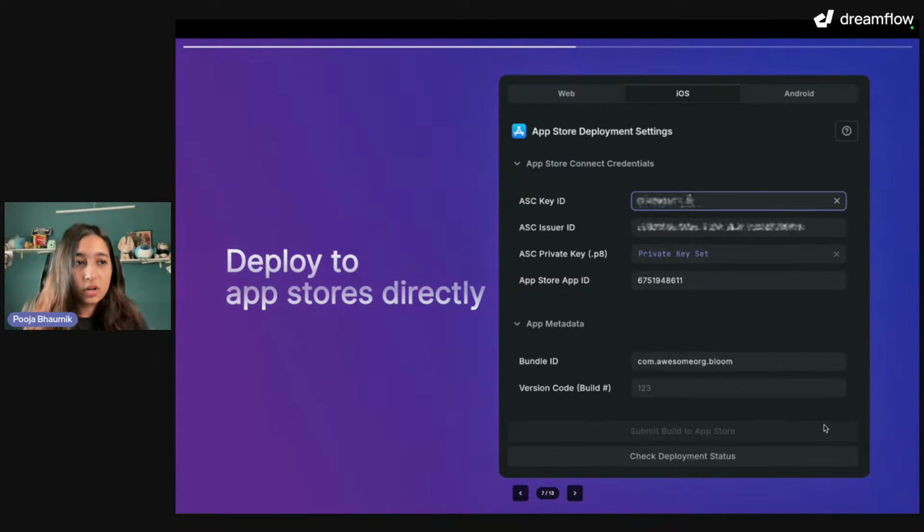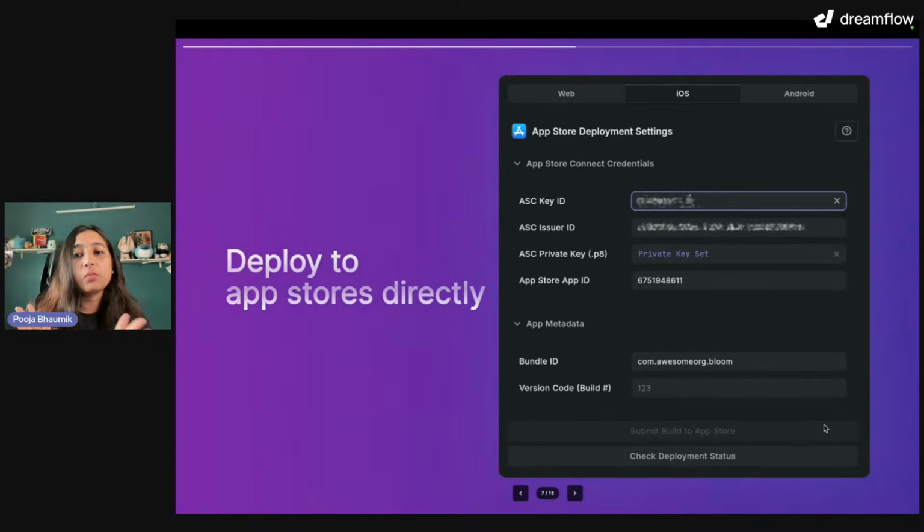It's a lot of work that you need to do, and I think Dreamflow solves this to a significant amount, because you have this dialogue in the platform itself that, hey, I am ready to deploy now, and for the first time, I just have to figure out the key ID, the issuer ID. For Android, you need to figure out the credentials from GCP as well.